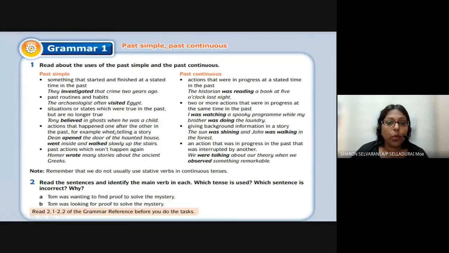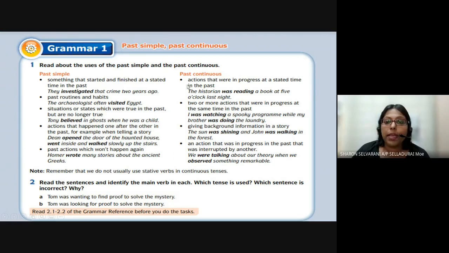Actions that happened one after the other in the past, for example, when telling a story. Dean opened the door of the haunted house, went inside and walked slowly up the stairs. So this is an action. Then past actions which won't happen again. Homer wrote many stories about the ancient Greeks. So this is past simple.